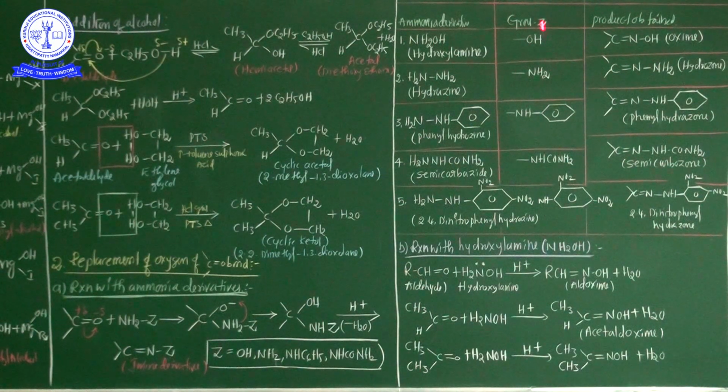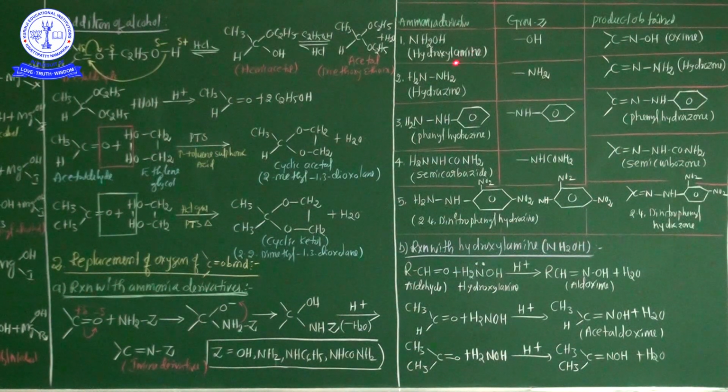So hydroxylamine, the ammonia derivative, whenever it attacks an aldehyde or ketone, the final compound obtained is an oxime. This is the most important point. Here, how is oxime obtained? If hydroxylamine attacks the carbonyl compound, the oxygen is replaced from the carbonyl compound and finally oxime is formed.